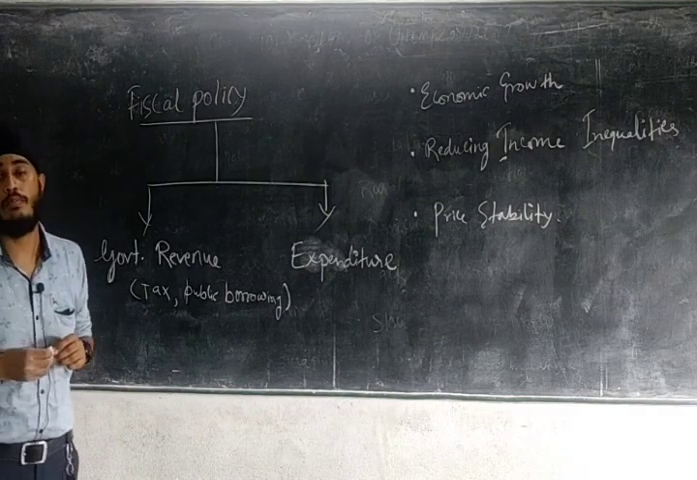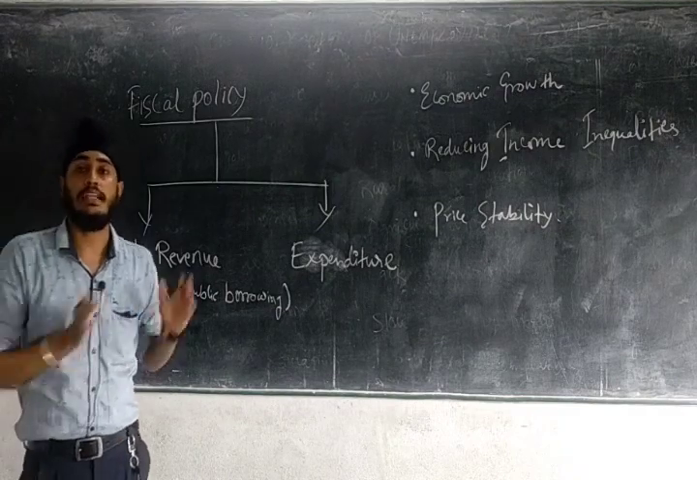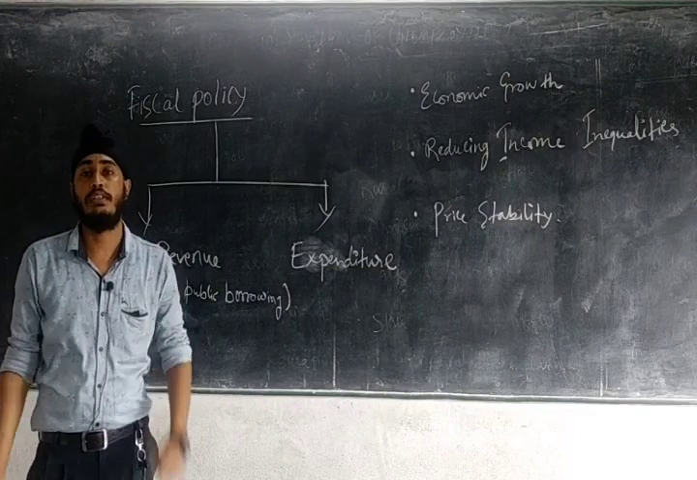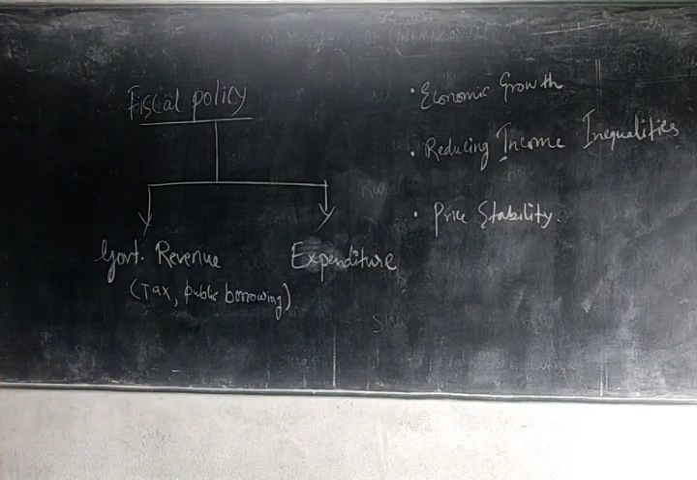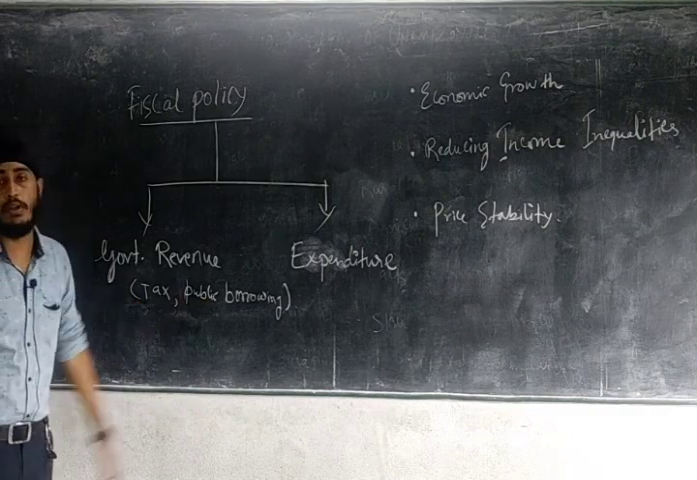Now what do you mean by fiscal policy? The revenue and the expenditure policy of the government is called fiscal policy. Now what are the government revenues? Government revenues are in the form of tax and public borrowings.